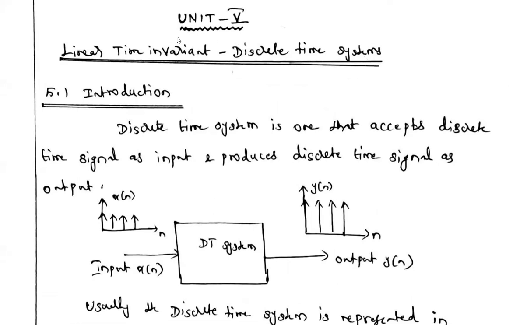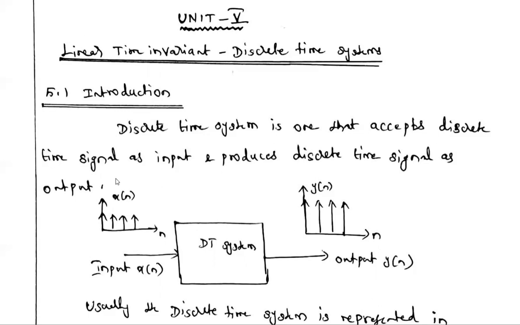In the first unit we discussed the classification of systems. The systems are further classified into many types: linear and non-linear systems, time variant and invariant systems, static and dynamic systems, causal and non-causal systems, stable and unstable systems. Here we are going to analyze the LTI. LTI means linear time invariant. What does linear time invariant mean? The system satisfies linearity as well as time invariance.